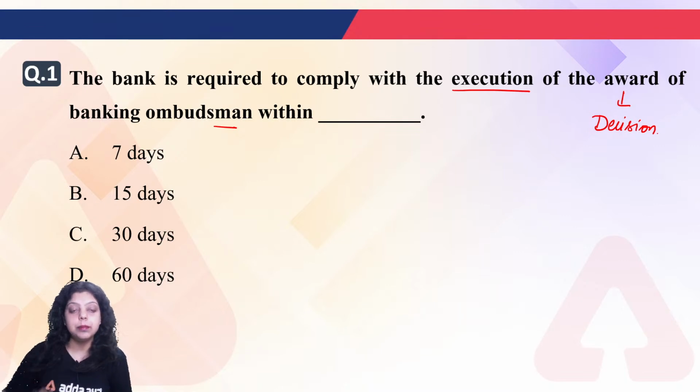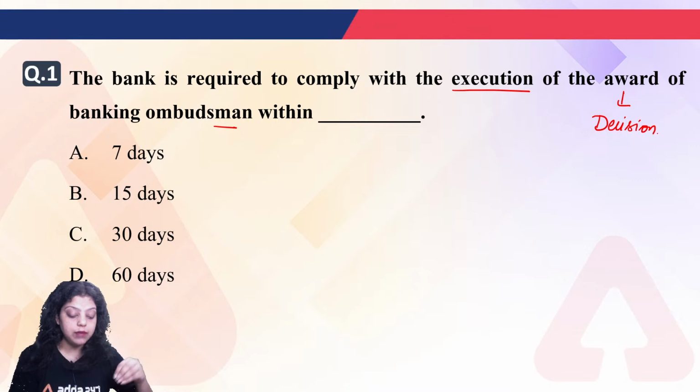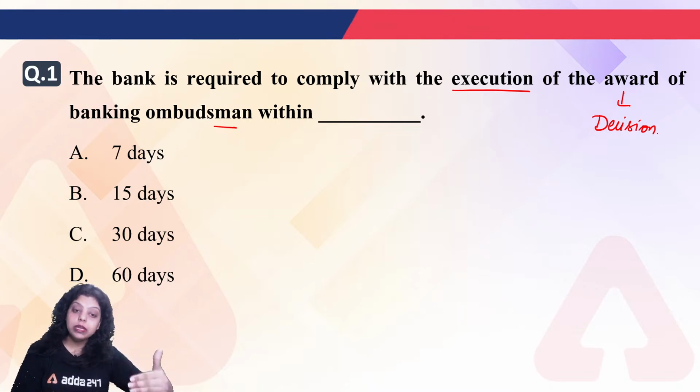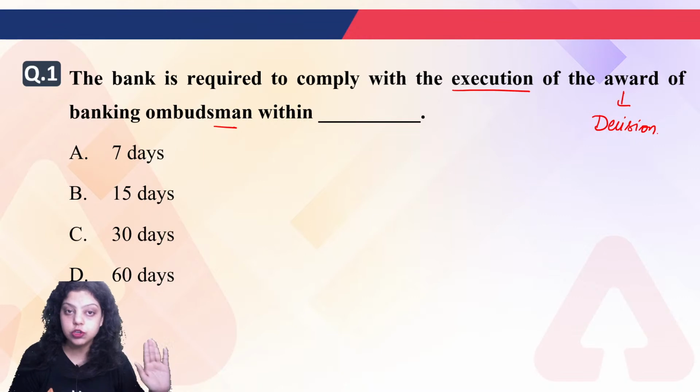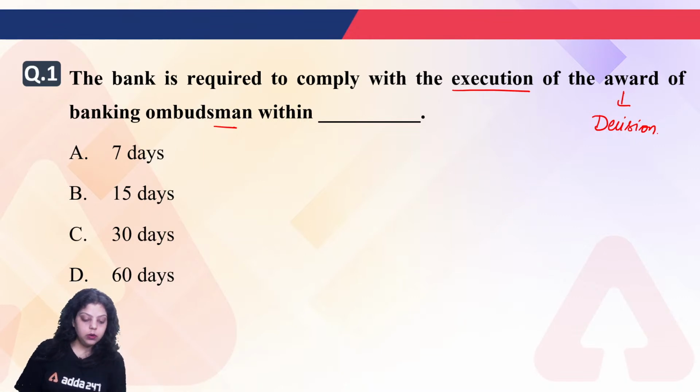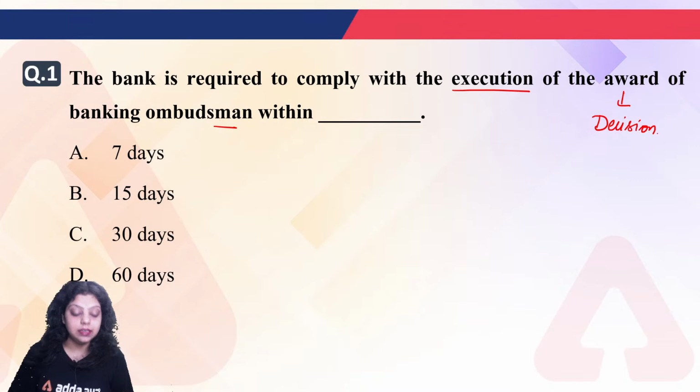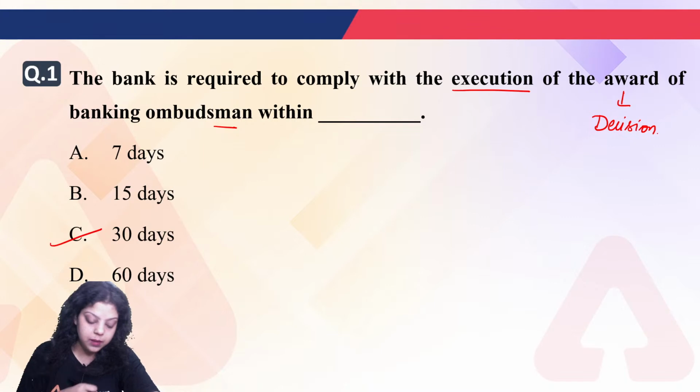Then you can complain to the banking ombudsman, and also within 1 year of the matter, whatever problem or issue you are facing with the banking sector, you have to complain to the banking ombudsman within 1 year of the matter after giving 1 month duration to the home branch. Okay. Now everyone is going with the C option, that is 30 days. Very good. So the right answer is C, that is 30 days. So banks have to comply with the decision of the banking ombudsman, which is known as the award of banking ombudsman, within 30 days.